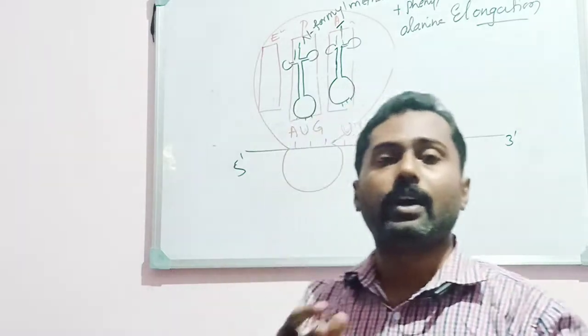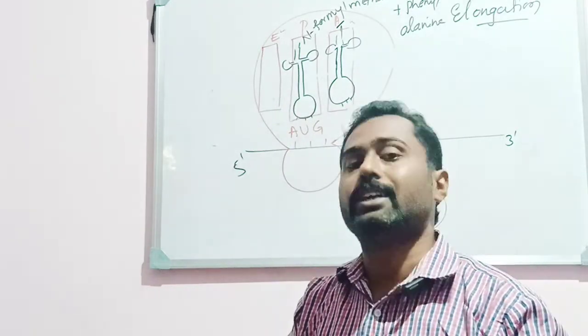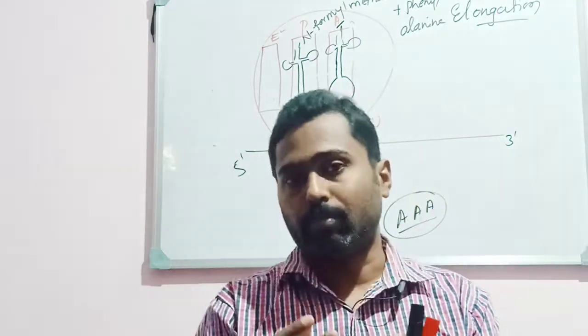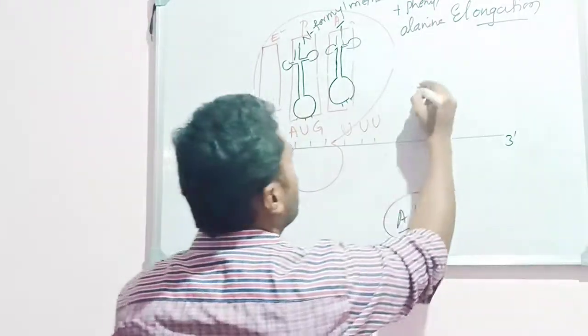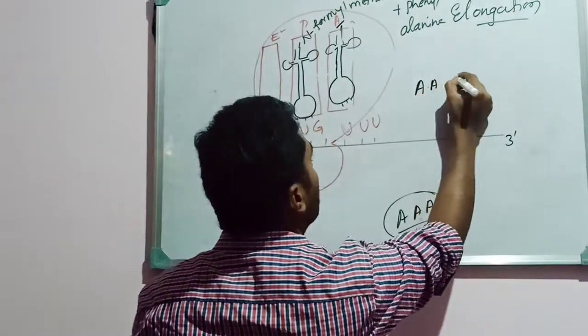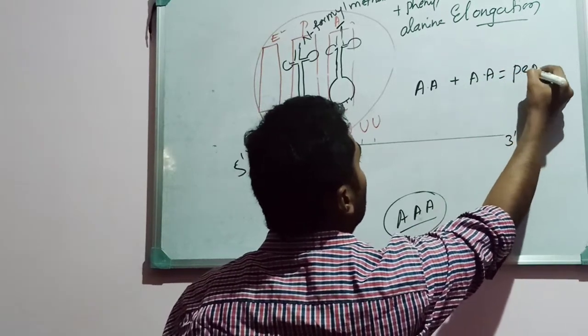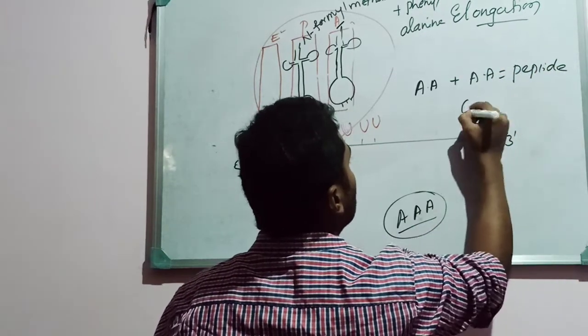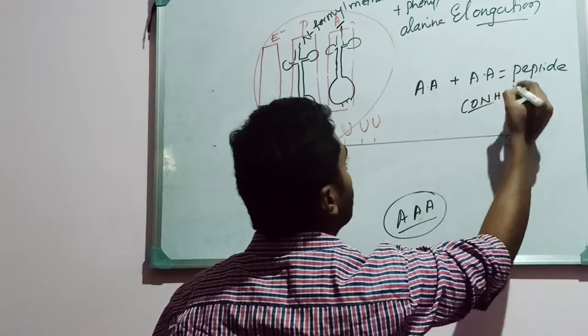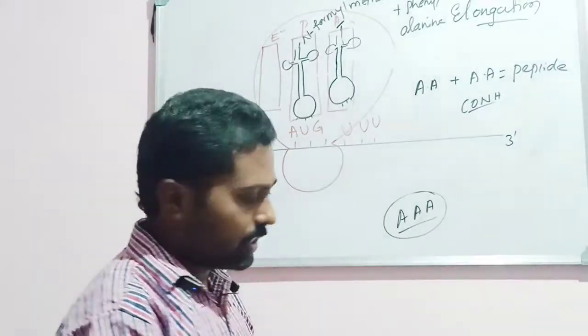Bonding between these two amino acids should begin now. That is the synthesis of a peptide bond. Between the first amino acid and the second amino acid, there should be a synthesis of a peptide bond. You know what a peptide bond is? That is nothing but a CONH bond.